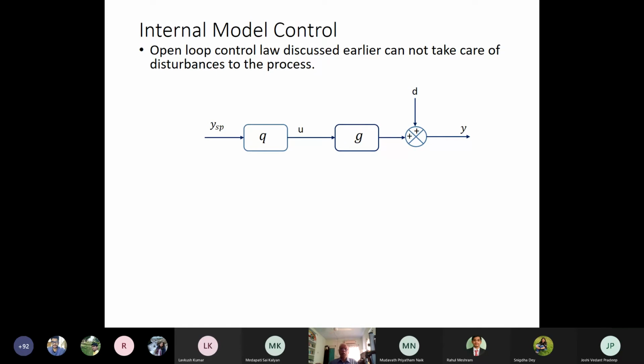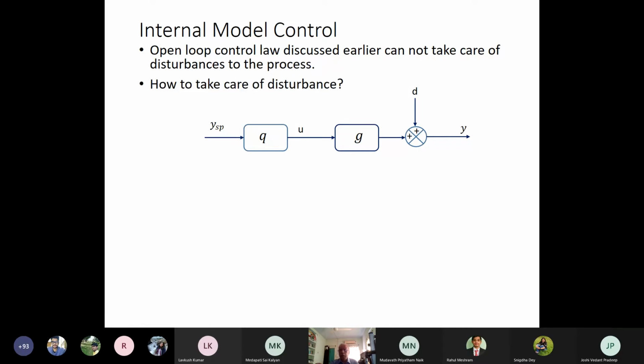The open loop control law discussed earlier cannot take care of the disturbance to the process. Say in the process, let's say we have a disturbance D, which may be a measured or unmeasured disturbance. Then this open loop control law will not be able to handle the disturbance. Then Y will be moved away from the YSP, the Y set point, if there is a disturbance to the system.